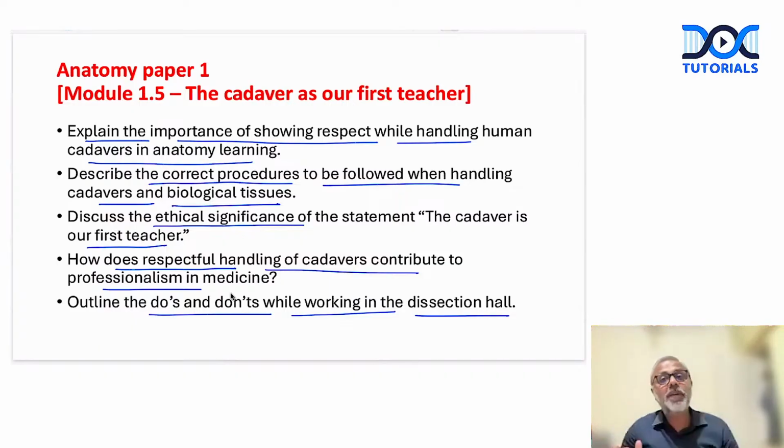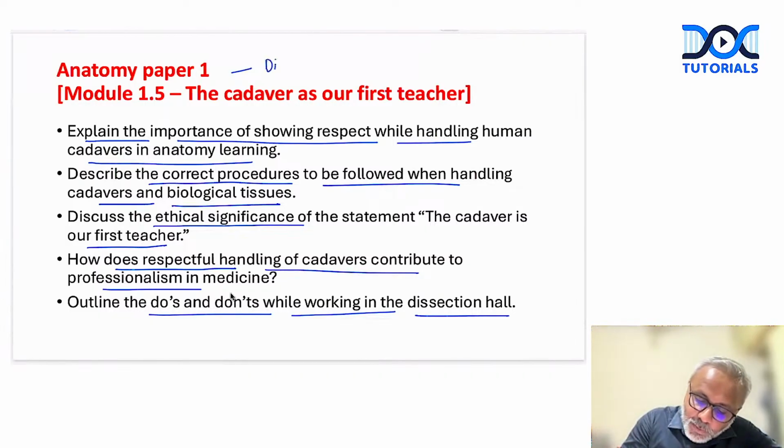This could be the type of questions you might get, but you will get a question on the handling of cadavers and handling of biomedical waste. To all these 5 questions, let me add one more important topic. How do we dispose human or biological waste?